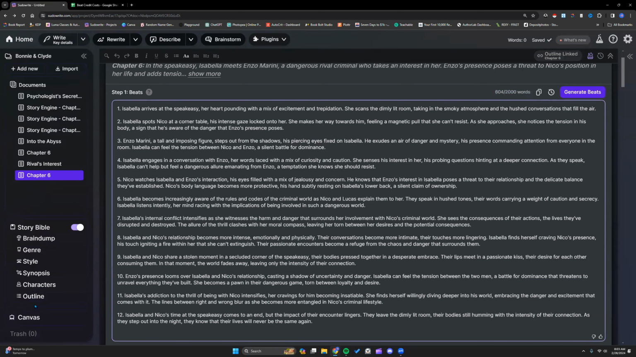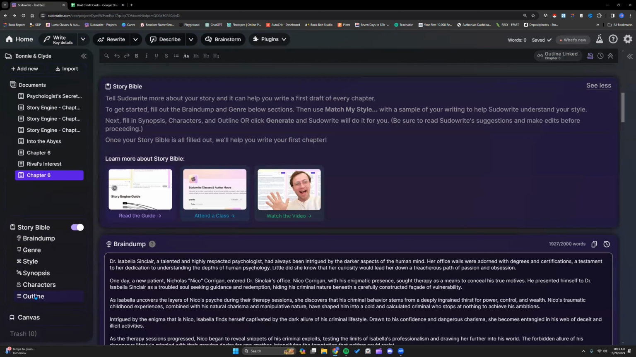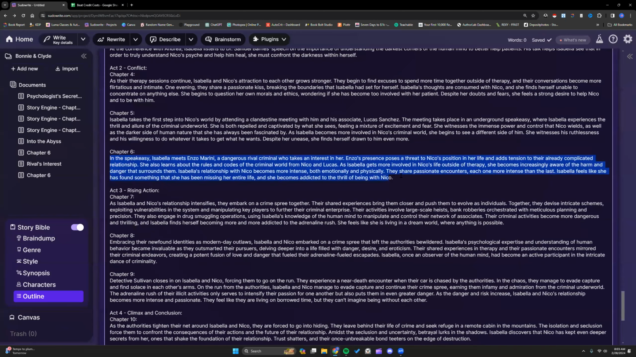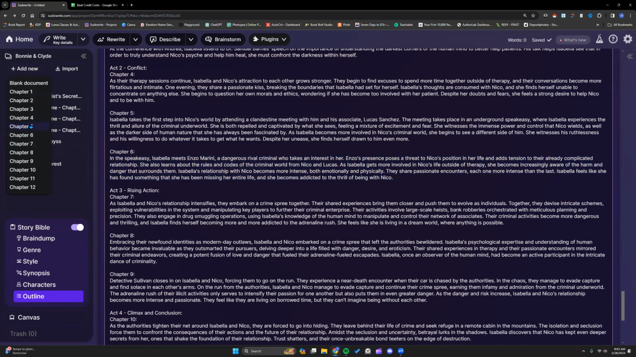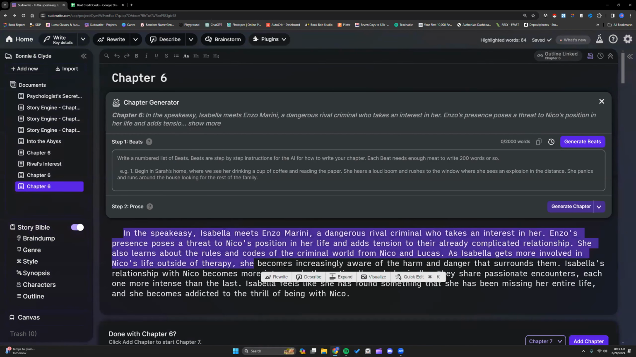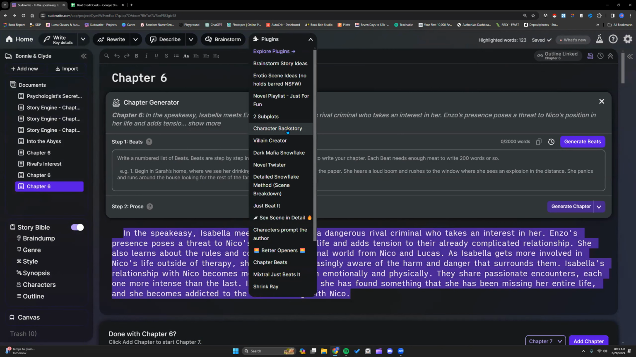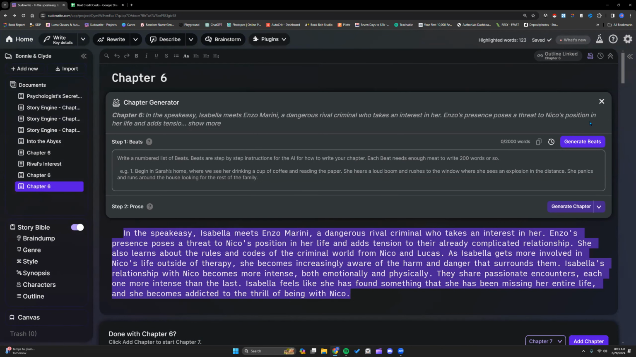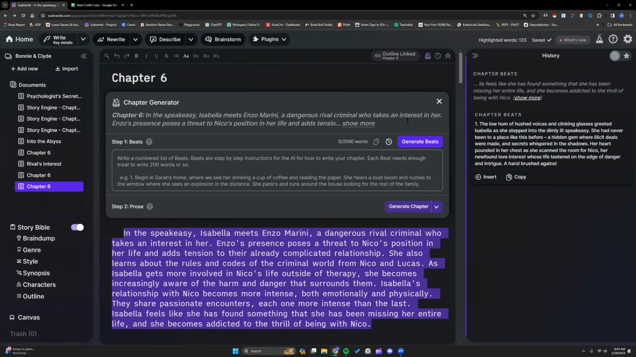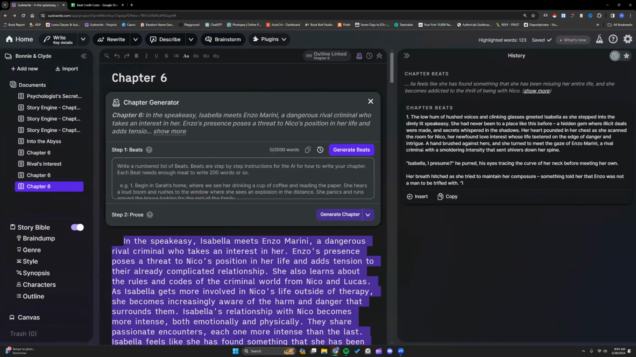Okay, so now we are going to go back to the outline and we are going to take the chapter summary and use the new plugin that I made and compare it to the beats that Sudowrite gave us. I'm just going to put it down here and run the plugin. This does use Mixtral, so it's very cheap.